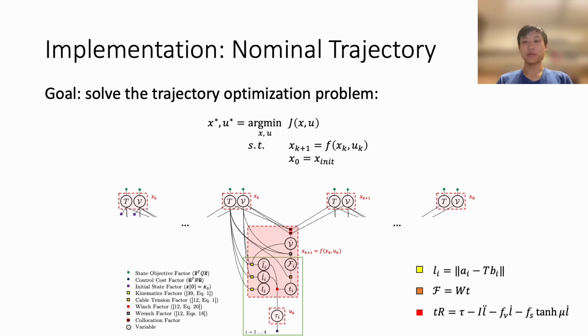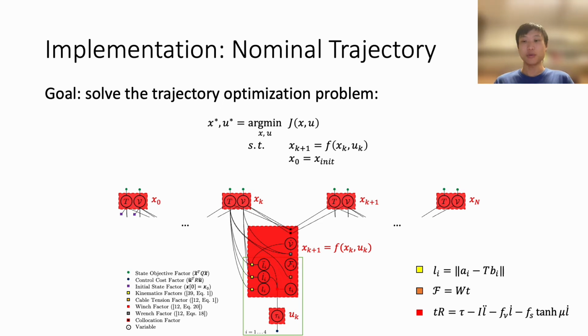Although this factor graph may look big and scary, it's actually just the exact same kinematics and statics equations that have been standard in the cable robot literature for decades. So, for example, the yellow, orange, and red square factors represent the cable length equation, the wrench matrix equation, and the winch friction and inertia dynamics respectively.